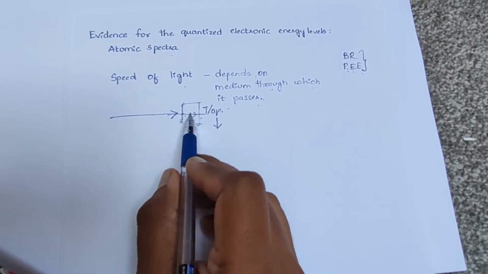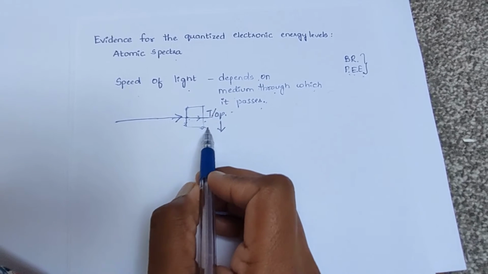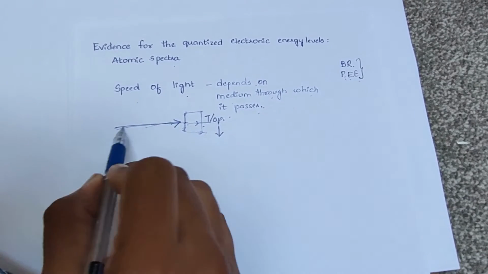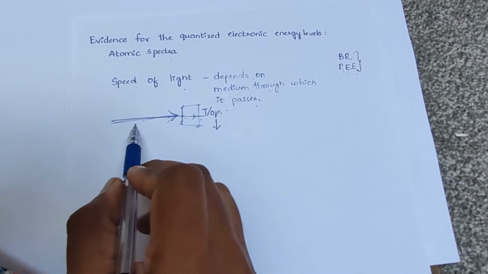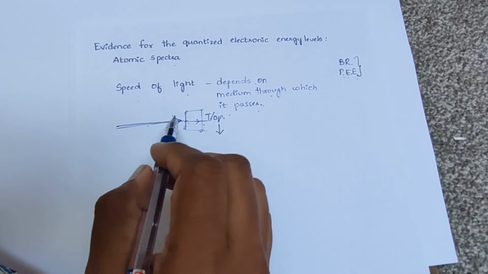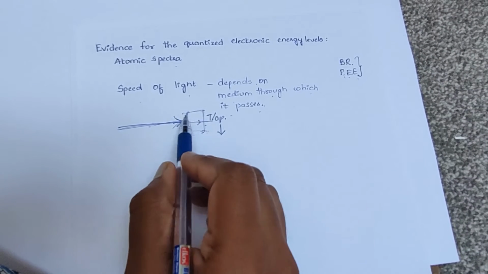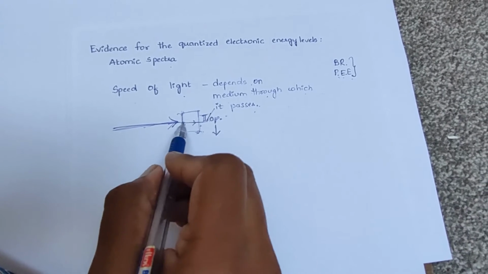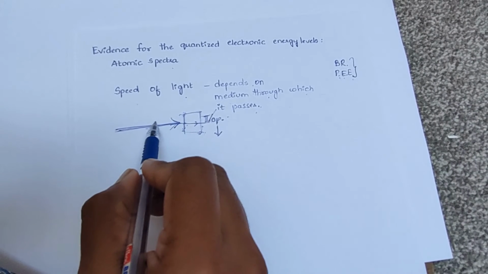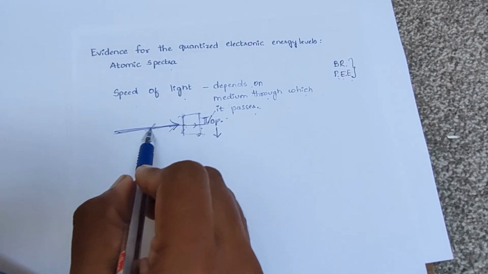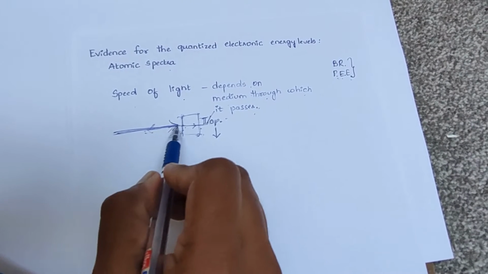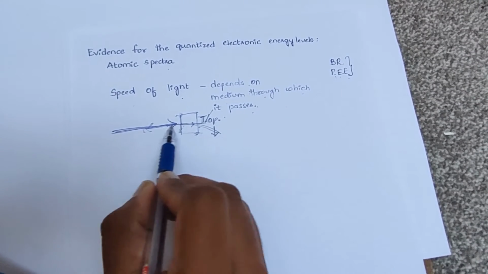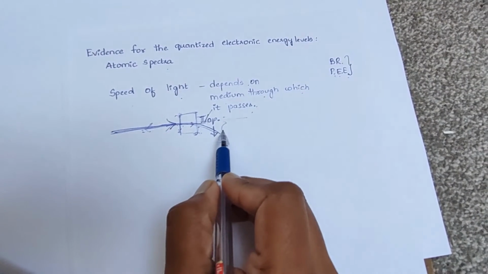and as it decreases its speed, it also gets deviated from its original path. So when a beam of light passes through a certain substance which are transparent or opaque, it gets decreased in its speed. Along with it, it also gets deviated from its original path.